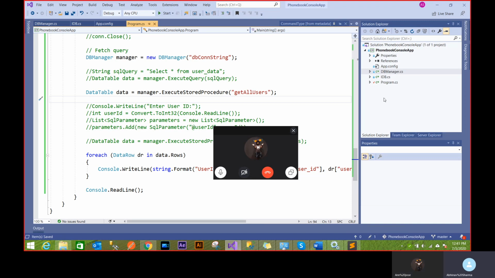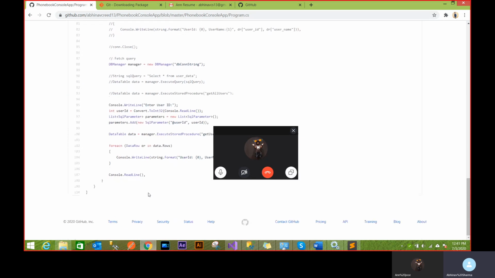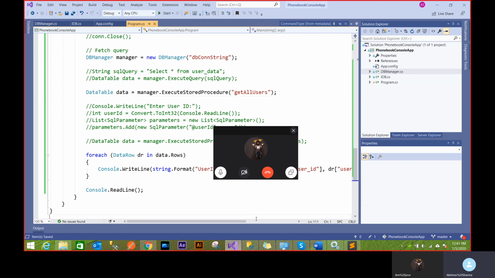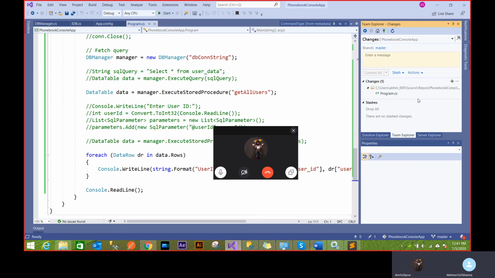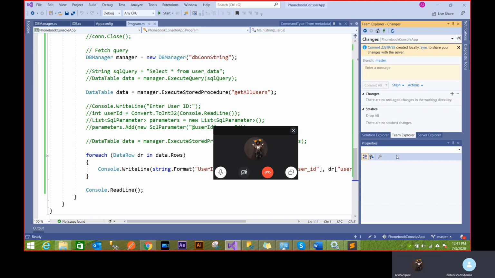Now what I do is I want to push this change, like I want to make sure this change comes here in my GitHub, right? That's how the coding thing works, because I want to make sure my application is up to date at the GitHub side. So what I'll do is I'll just click here. I'll say update some message, updating program CS, and I'll say commit all.